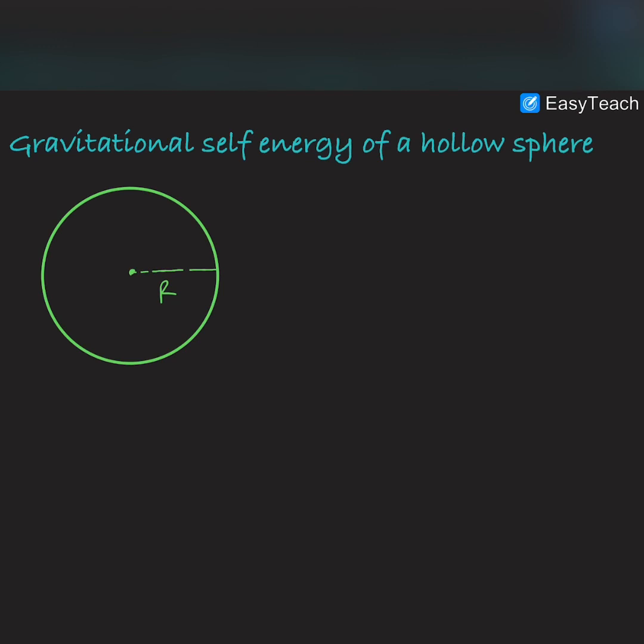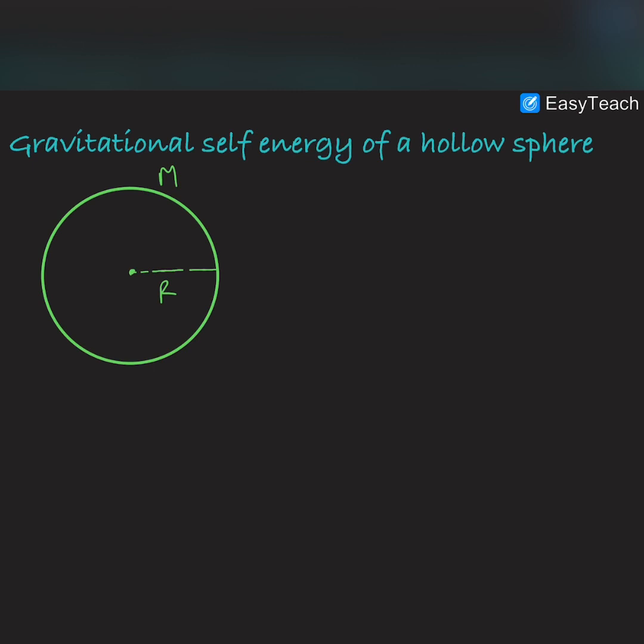So what is self energy? Just imagine that this is a hollow sphere and it has some mass M. Now this hollow sphere is a complete unit. It is a single quantity, a single hollow sphere. It is also an extended mass, because it is not a point mass.